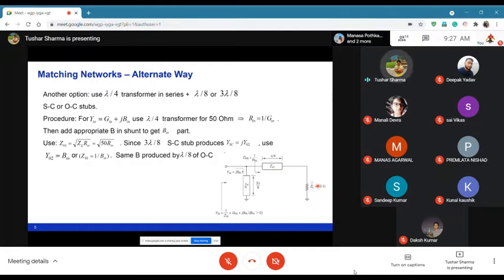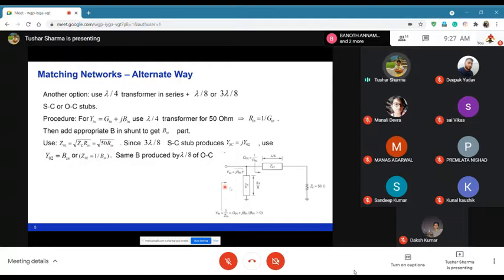So if that's the case, the reactive part of it, which is jBin, will be the admittance seen by my stub, and the impedance here, Rin, is equal to 1 over Gin, and then I have to use the simple equation of the impedance transformer. So if you guys remember, for a lambda by 4 transformer, the characteristic impedance is given by the square root of ZL times Rin, because Rin is the impedance here. So if my ZL is 50, Z01 can be determined by the value of Rin.